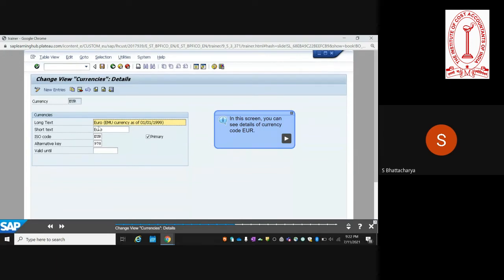Sir, sorry. Whether this primary currency has to be a group currency only, or it can also be a local currency? Usually the primary currency will be the group currency, because if the company is headquartered in a certain country, then the consolidation will be performed in the currency of that same country. Okay, okay.